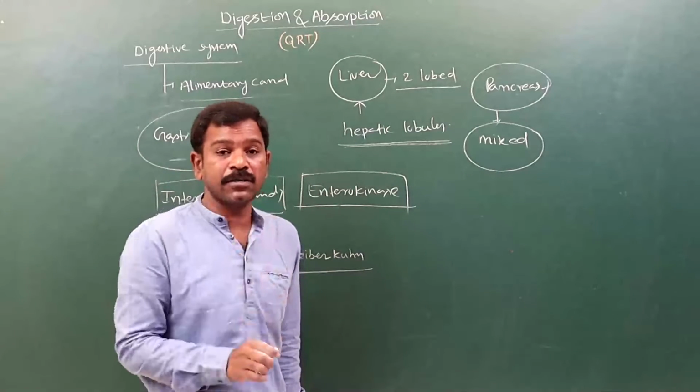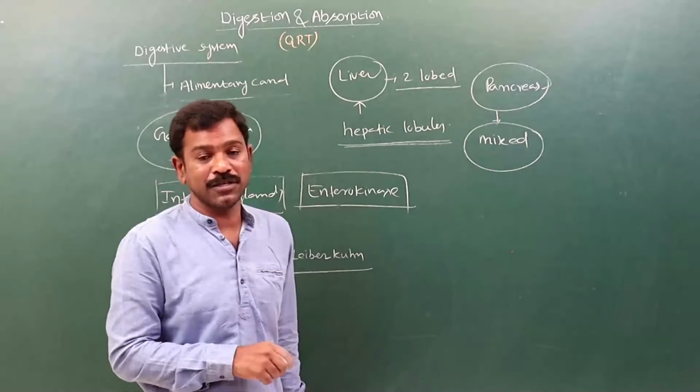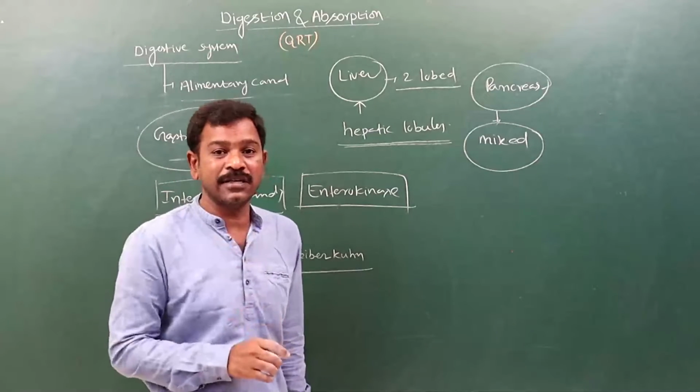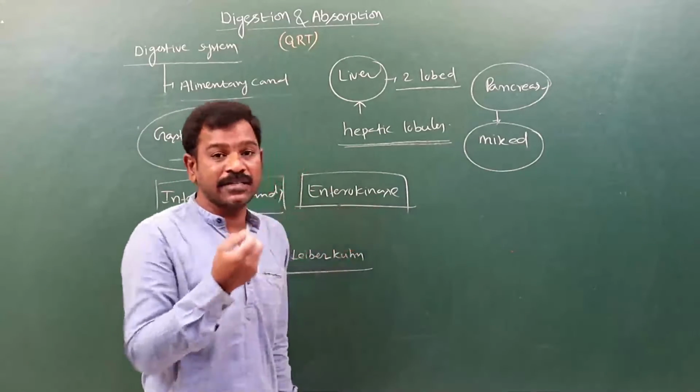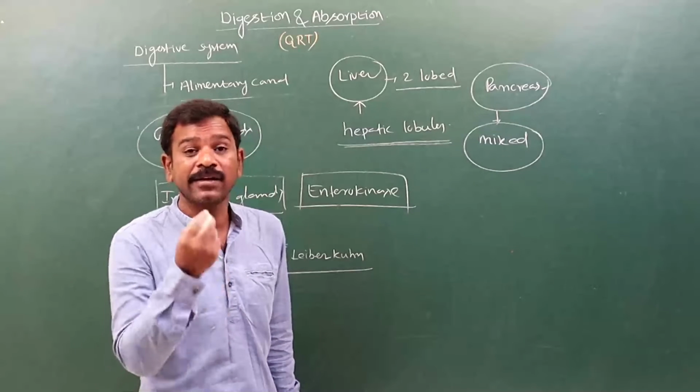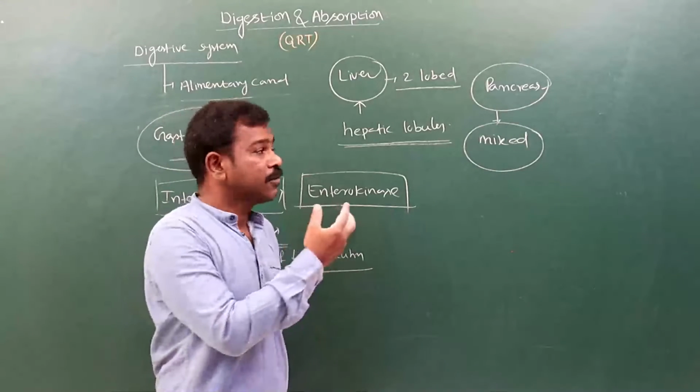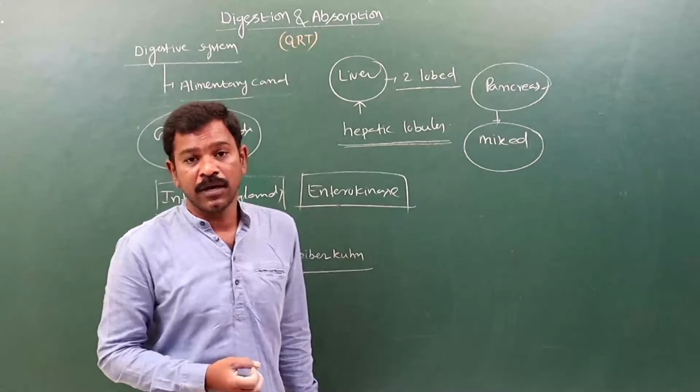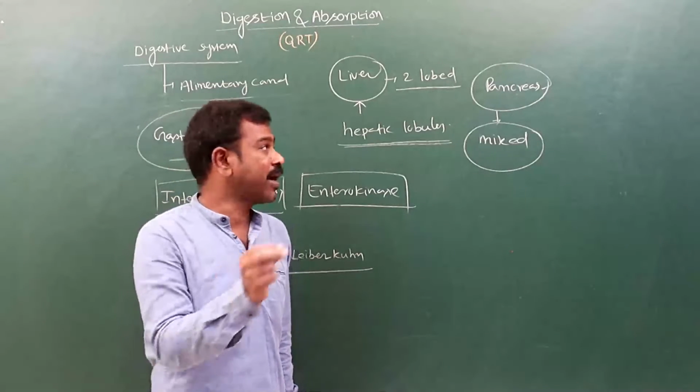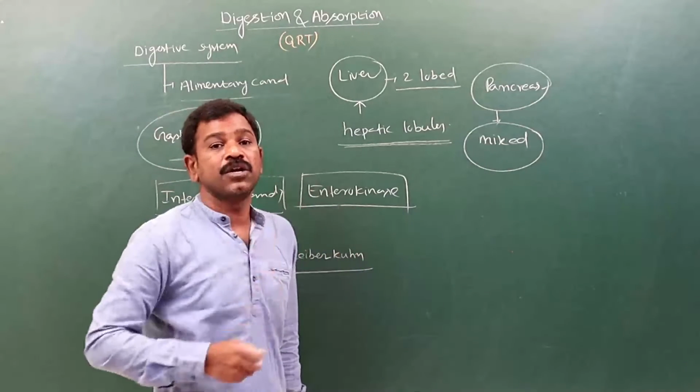Both an exocrine part and an endocrine part are present. The pancreatic acini act as the exocrine part, and the islets of Langerhans act as the endocrine part.